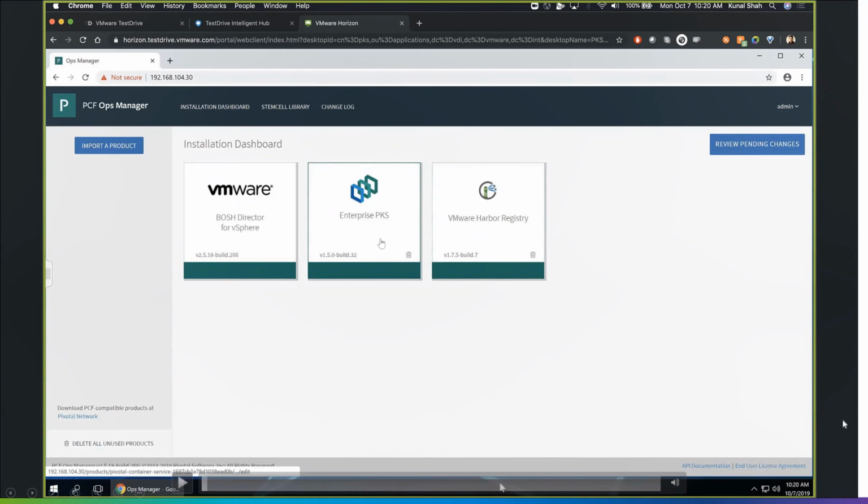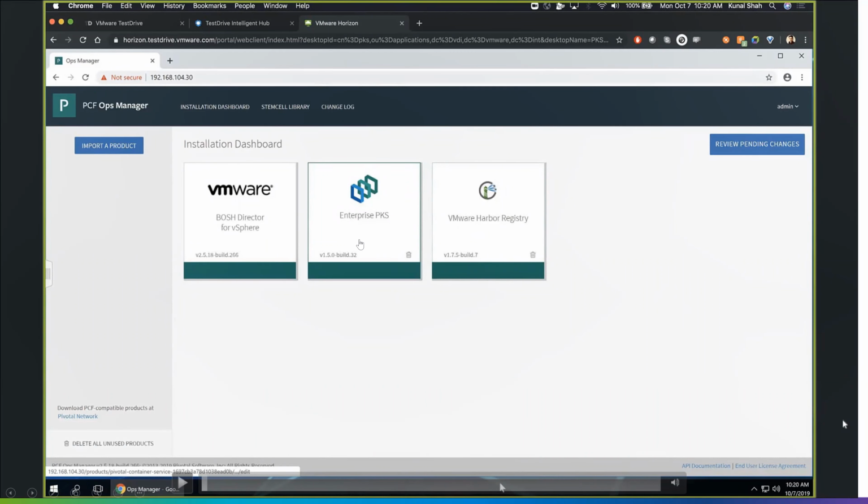And this is Enterprise PKS, which is what we are discussing. And also Harbor, which we have seen is for the image repository. These 3, we actually call tiles in Ops Manager. This is the installation dashboard. When we import a product in Ops Manager, the extension of the file will be .pivotal. We'll have to take it from network.pivotal.io, and then we will be able to download all these.